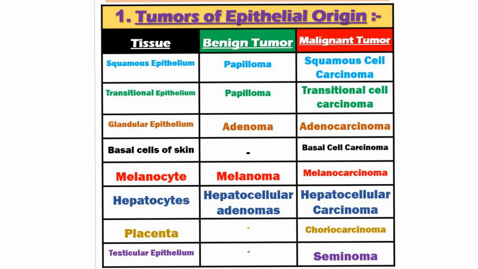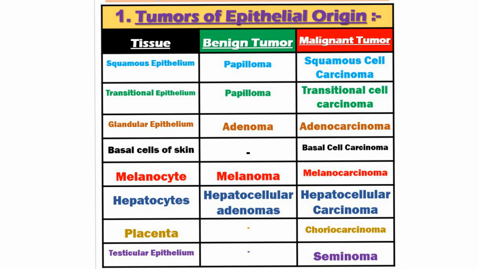Fourth one is basal cells of skin. There is no benign form in this type of tumor. Its malignant form is known as basal cell carcinoma. Fifth one is melanocytes. Its benign form is known as melanoma and malignant form is known as melanocarcinoma. Sixth one is hepatocytes. Its benign form is known as liver cell adenoma and its malignant form is known as hepatocellular carcinoma.